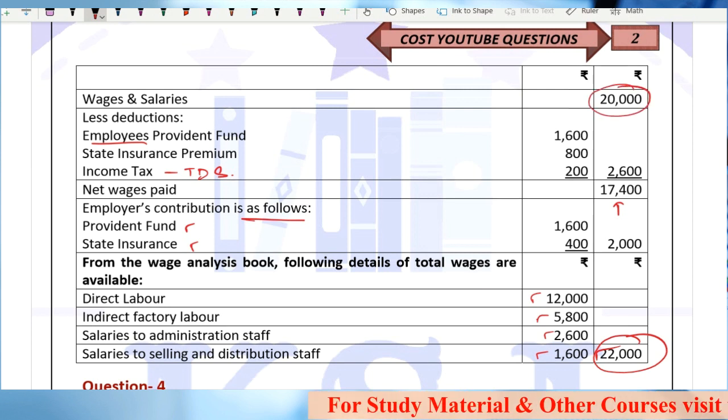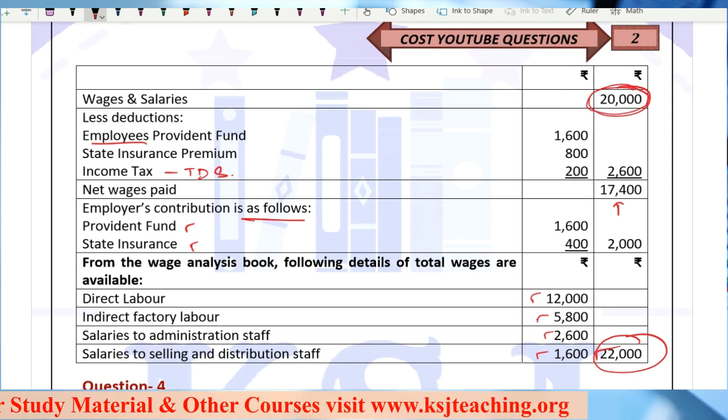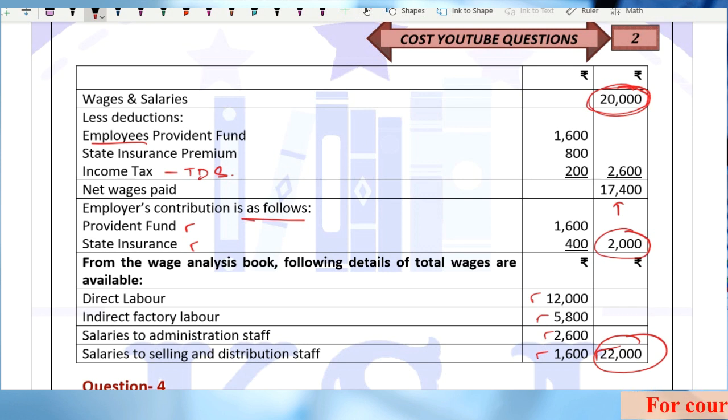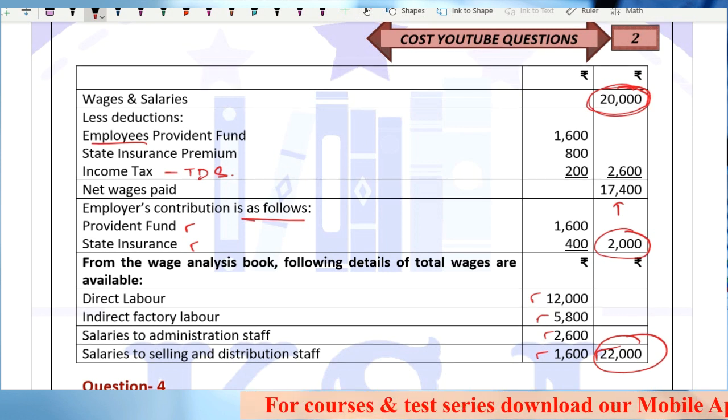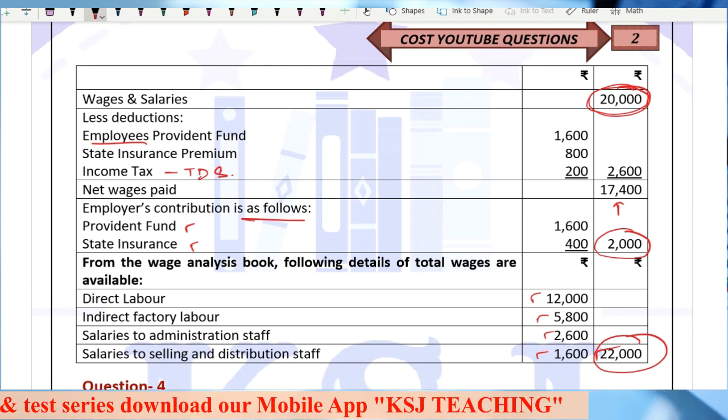How come this? Sir, in this 20,000, the employer's contribution is not included. That means the total wages is actually 20,000 plus 2,000, 22,000. Right? Out of that, the employer's contribution is deducted, then the employee's contribution, then TDS, and the net amount is paid.